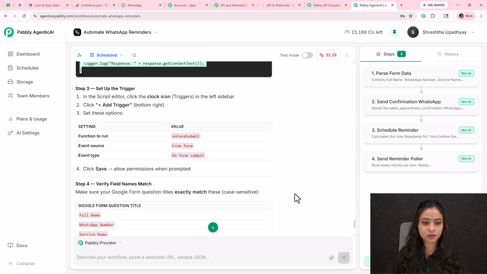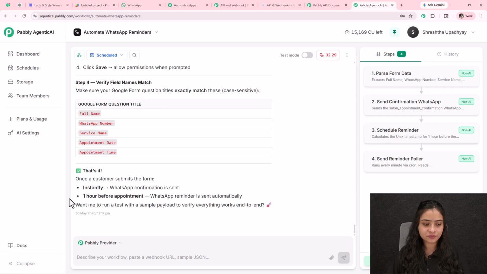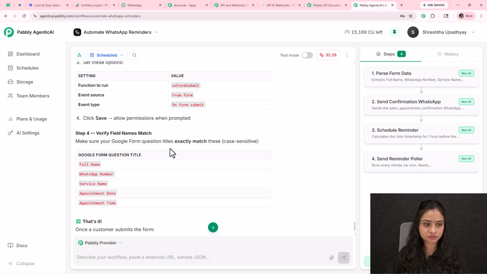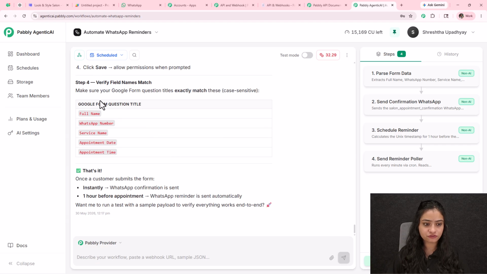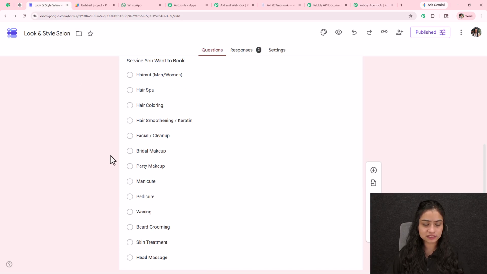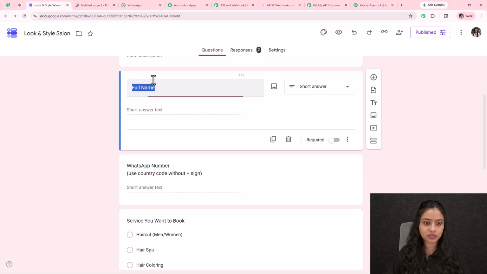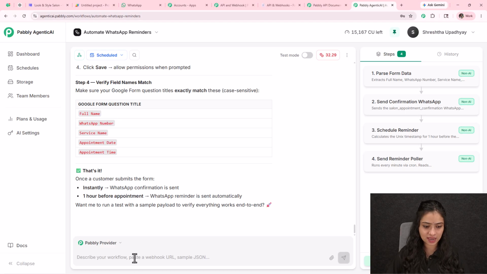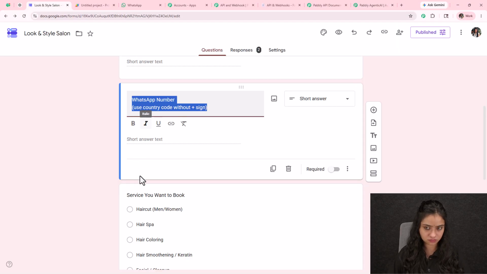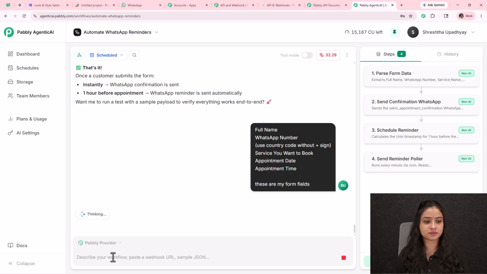And now we will be coming back towards our Agentic AI, and it is saying once you have done that, verify your field names, and that's it. Once a customer submits the form, instantly a WhatsApp confirmation is sent, and a reminder 1 hour before the appointment. Okay, so these are my form details. But in order to match the details correctly with the Google Form question titles, I will be copying and pasting the exact details of my form. These are my form fields.